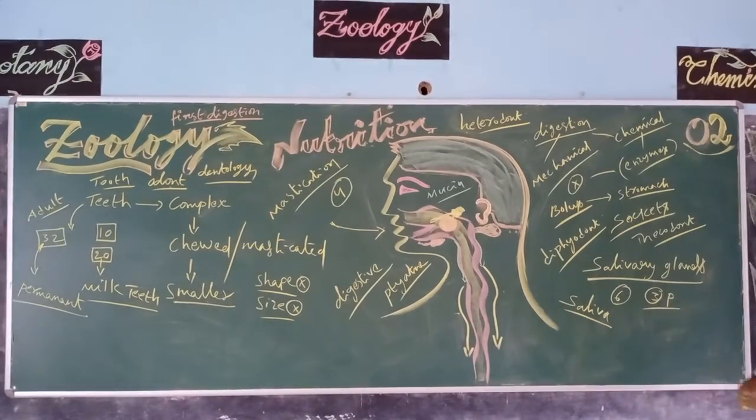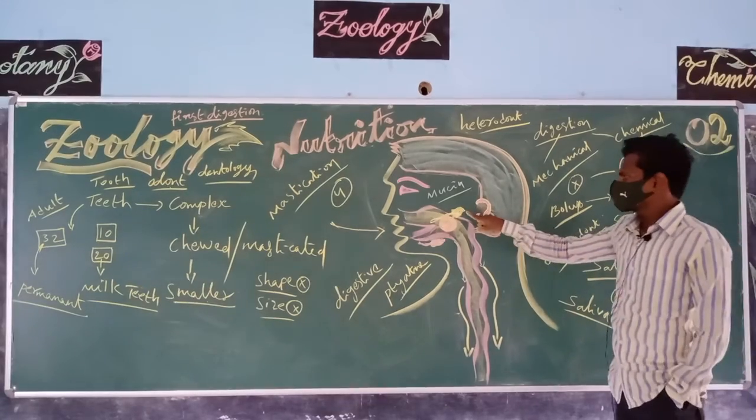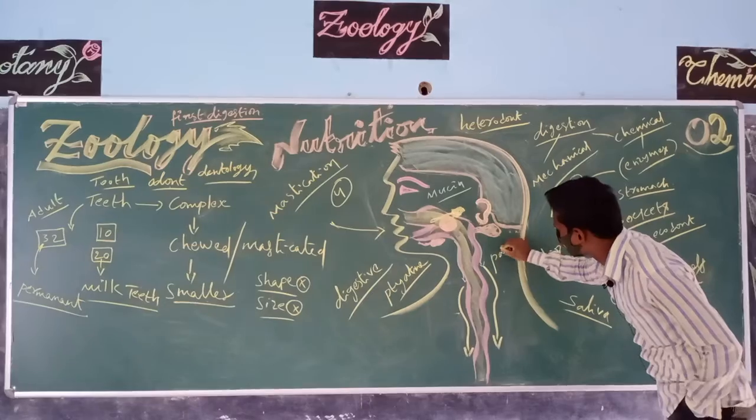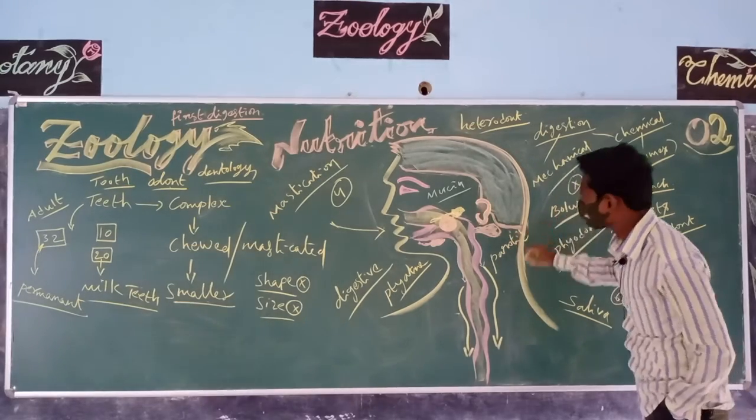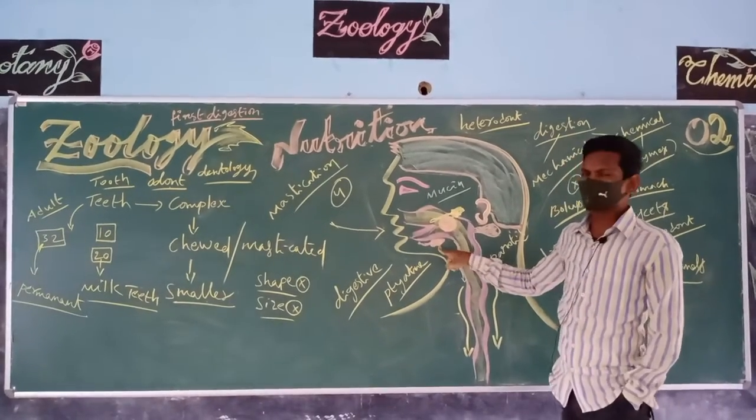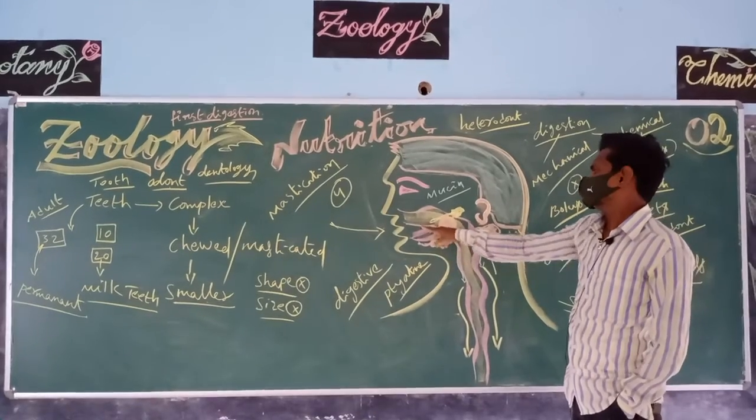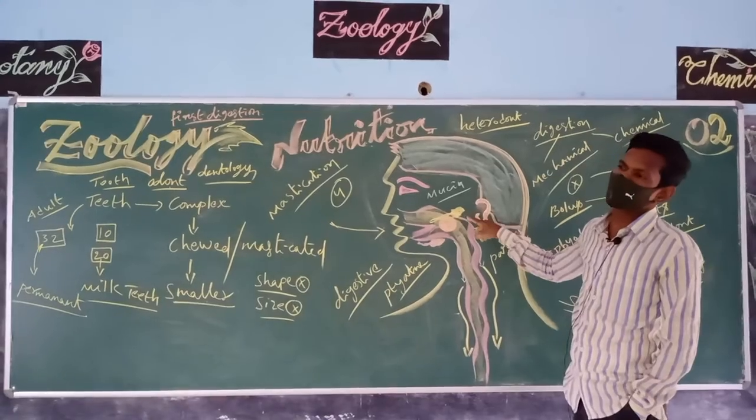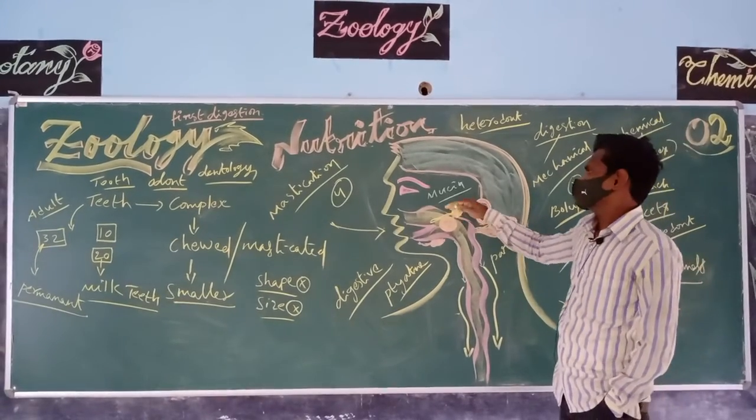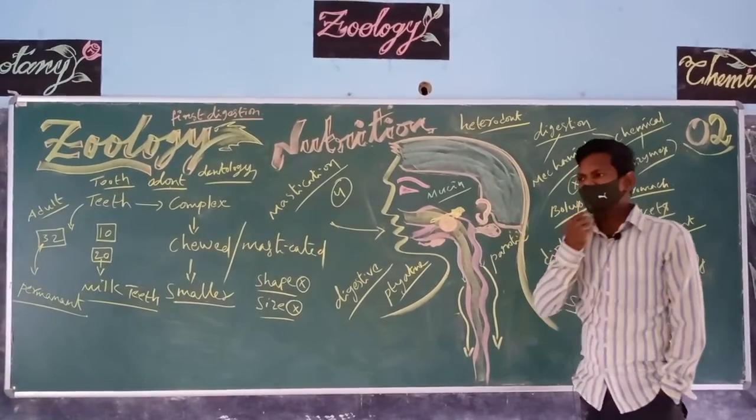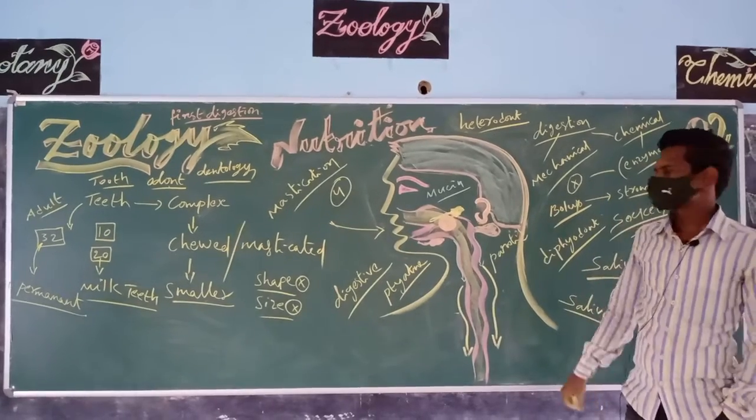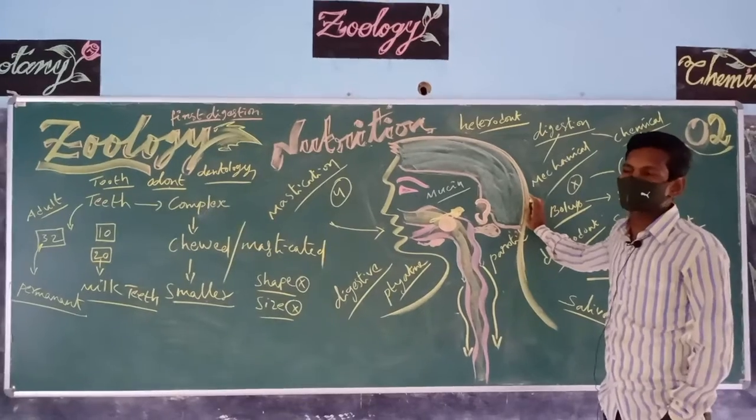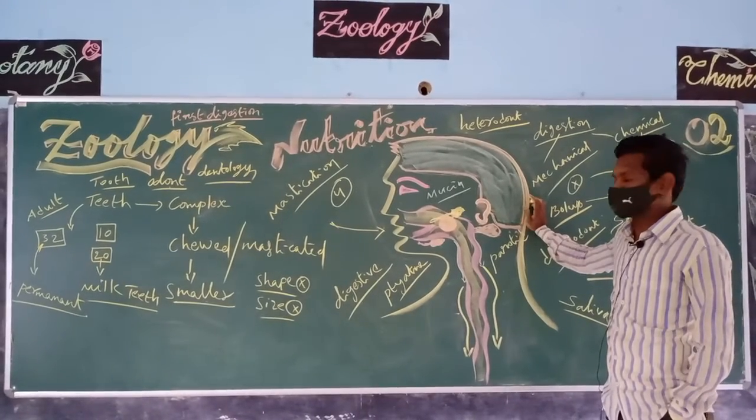So what are the 3 pairs of salivary glands? The biggest pair is known as parotid salivary glands. Below the tongue, sublingual salivary glands. And near the junction of the upper and lower jaw, submaxillary or submandibular salivary glands, because based on the upper and lower jaw, maxilla and mandible, these salivary glands are named submaxillary or submandibular.